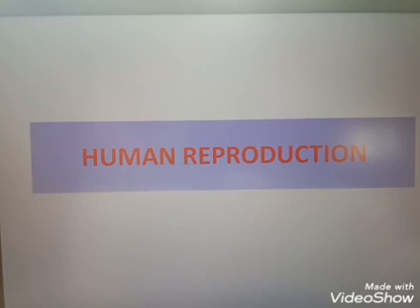Next is, what is the role of cervix of human female system in reproduction? Cervix helps in regulating the passage of sperms into the uterus and forms the birth canal that facilitates parturition.